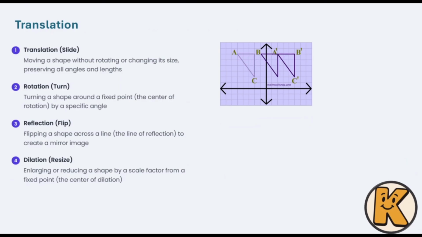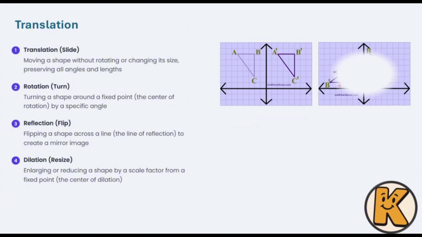Another thing that we do have is the rotation. What does that mean? It means that I do have a triangle, but I would like to turn it around a fixed point, which we call the center of rotation. So how? Look at this animation. I do have a triangle, and I would consider the center of the coordinate plane, for instance, as the main center itself. And I would tell you that you have to rotate this one 90 degrees. How would you do that? Easy.